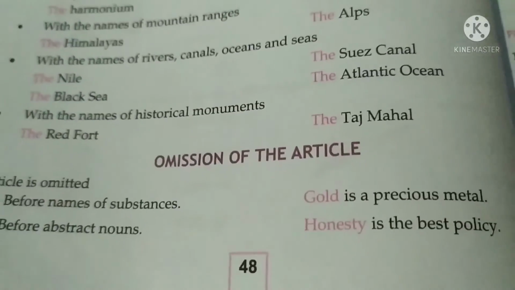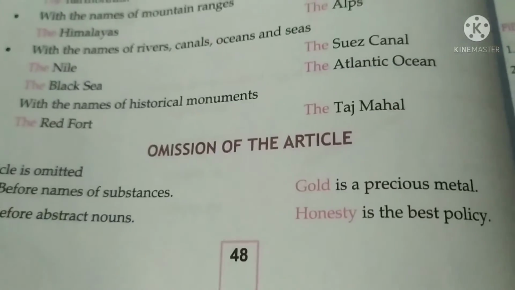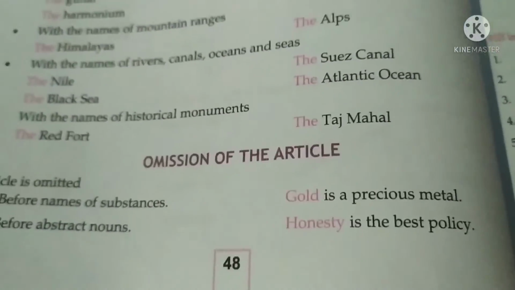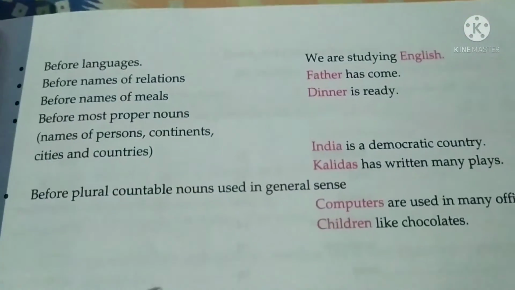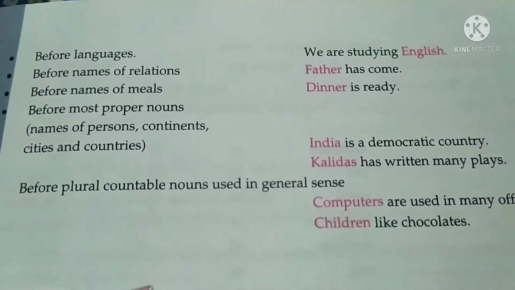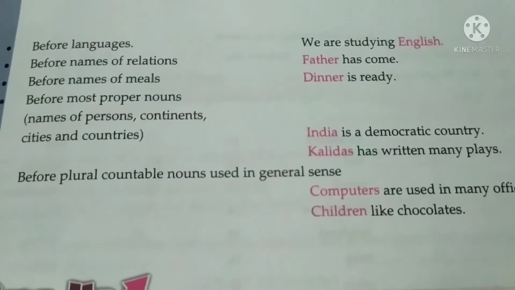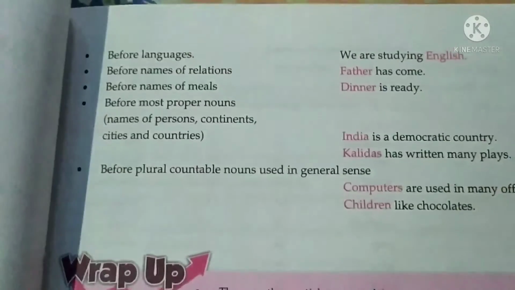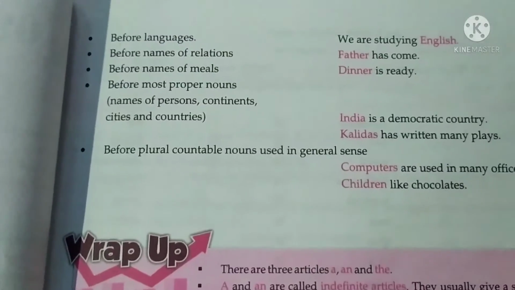Before the name of a substance: gold is a precious metal. Before an abstract noun: honesty is the best policy. And before a language: we are studying English. Before names of relations: father has come. Okay, so I hope you cleared that one.